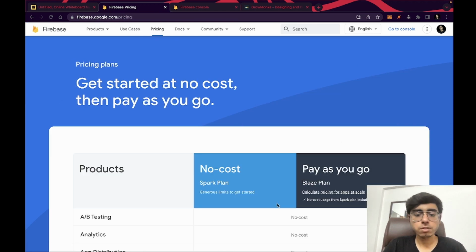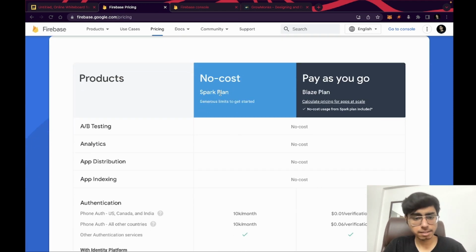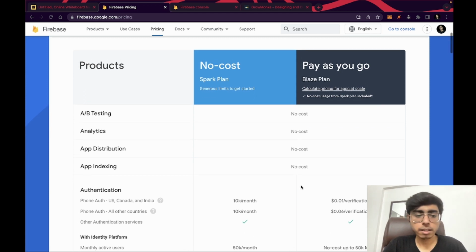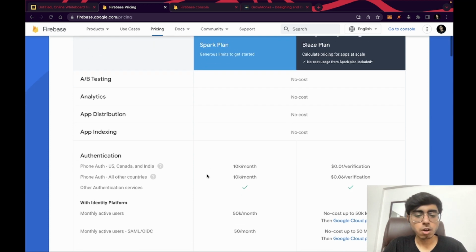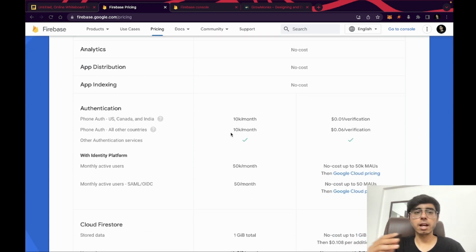So this is the pricing page for Firebase, and you can see that it has two plans, Spark plan and Blaze plan. First one is for the students, for the less number of users, no cost, you don't have to pay anything. But as your users grow and as your needs increase, then you need to have the Blaze plan, and for that you need to have the credit card, right? So testing, analytics, app distribution, app indexing, they all are free, right? Authentication, 10,000 users per month, and if you're a student, if you're a startup owner, this is really a good number, right? As a student, you're not going to hit 10,000.